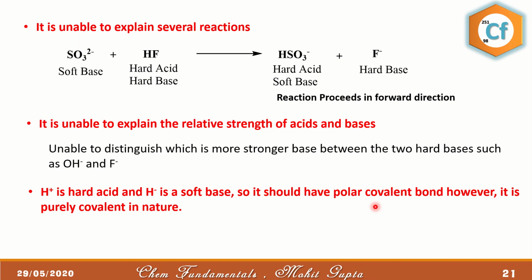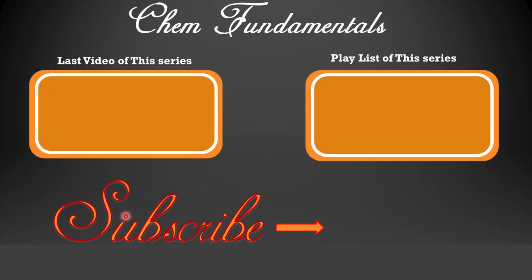The bond between soft acid and soft base is always covalent. But the bond between hard acid and soft base is always polar covalent. However, the bond formed between the two hydrogen atoms in H2 is purely covalent. So this is also a weird observation which cannot be explained on the basis of the HSAB principle.